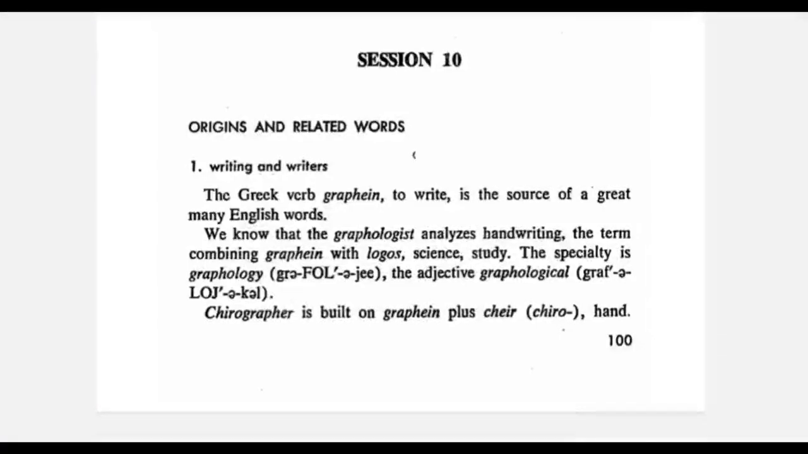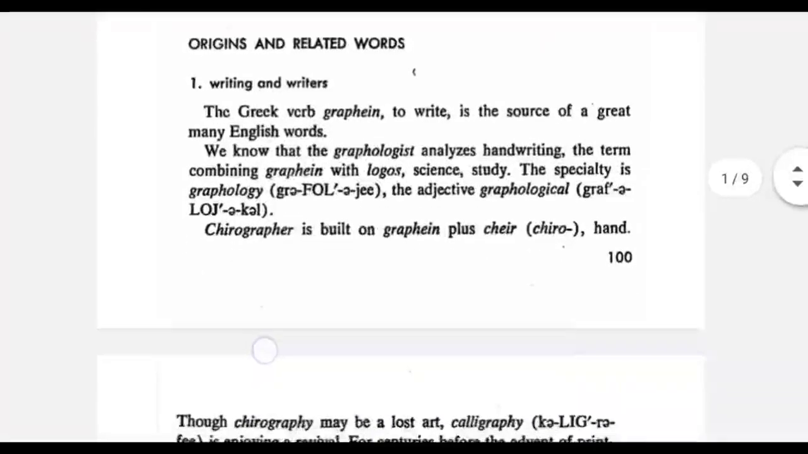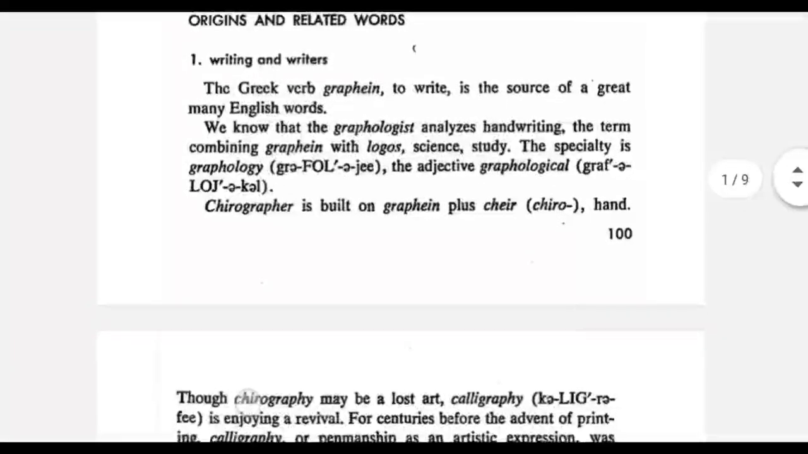Today we will be doing session 10 of Word Power Made Easy. The first root that we will learn today is graph, which means to write. The word that comes from it is graphology, which has the roots graph, which means to write, plus logos, which means science or study. So graphology is a science or study of writing.